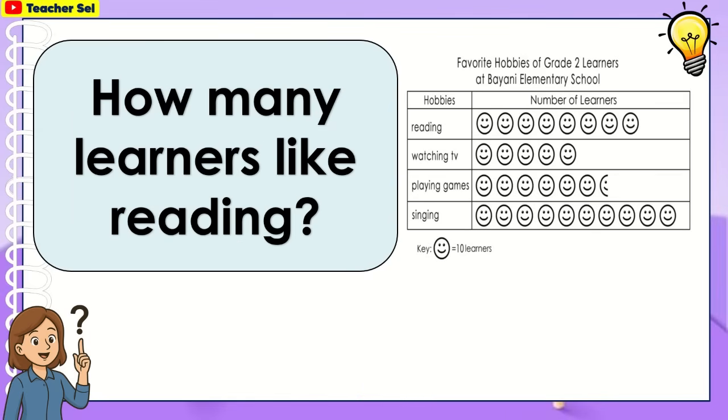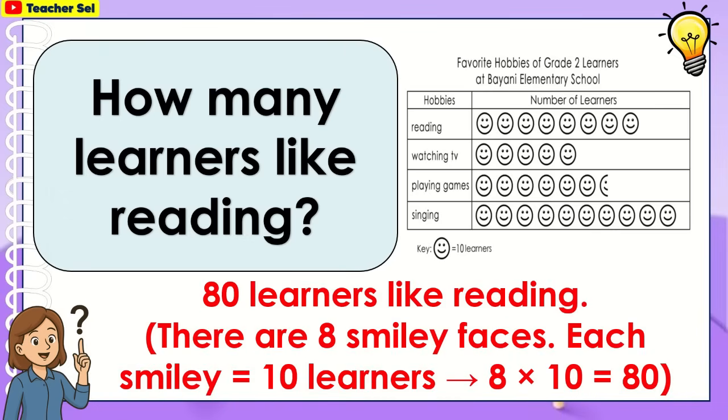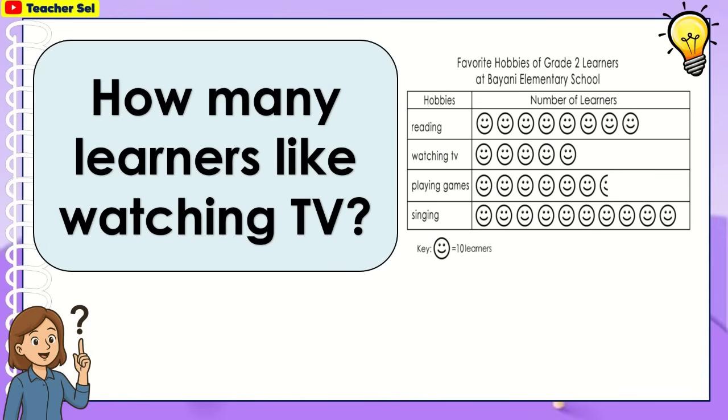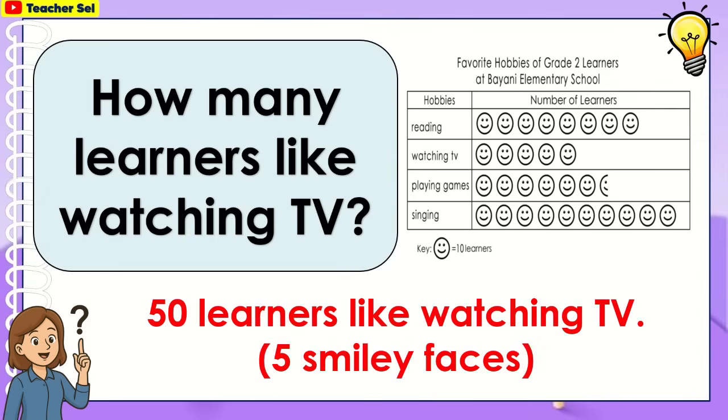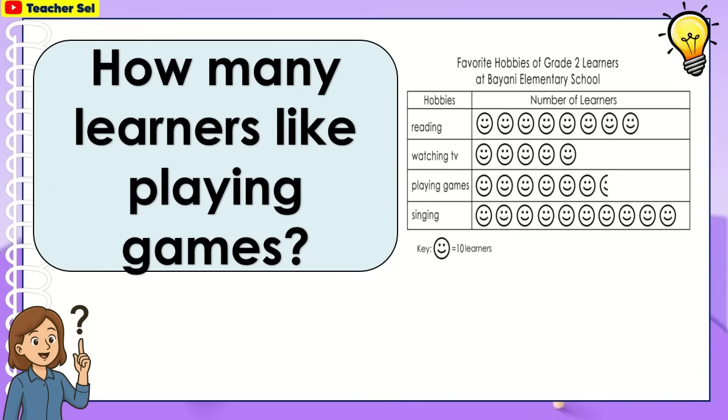How many learners like reading? 80 learners like reading. There are 8 smiley faces. Each smiley is equal to 10 learners. 8 times 10 equals 80. How many learners like watching TV? 50 learners like watching TV. 5 smiley faces. How many learners like playing games?